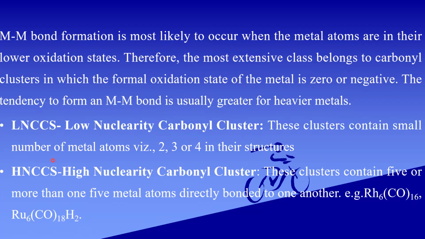So, it is subdivided into two: low nuclearity carbonyl clusters and high nuclearity carbonyl clusters. Nuclearity means the number of metal atoms. Low nuclearity clusters contain a small number of metal atoms, 2, 3, or 4, in their structure. High nuclearity carbonyl clusters have 5 or more metal atoms directly bonded to each other.